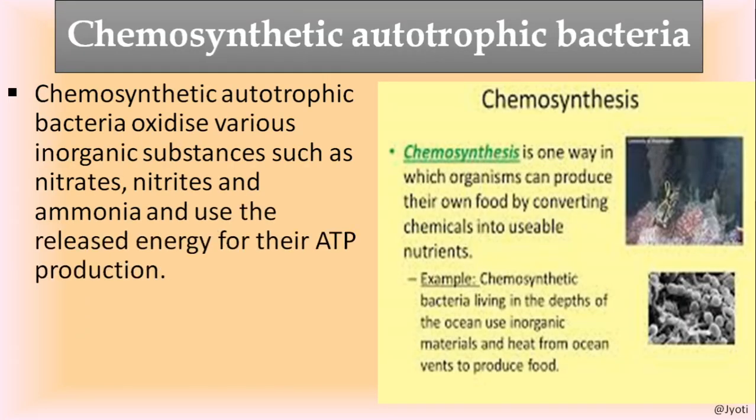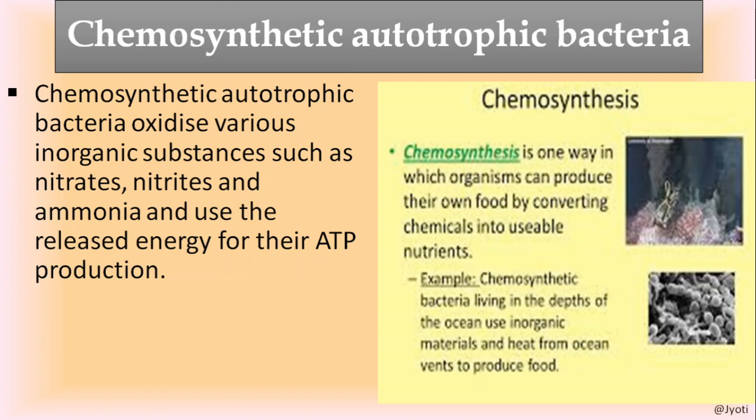Now the chemosynthetic autotrophic bacteria. The chemosynthetic autotrophic bacteria oxidize various substances like nitrates, nitrites, ammonia, and they get the energy from those substances. Since they are using chemical substances to get the energy, they are called chemosynthetic autotrophic bacteria.